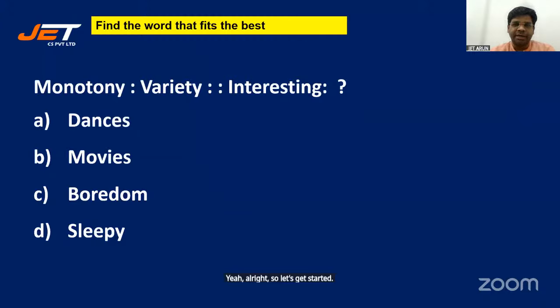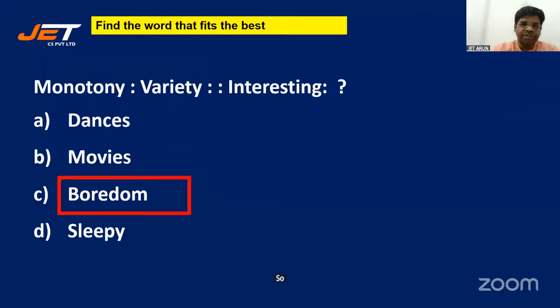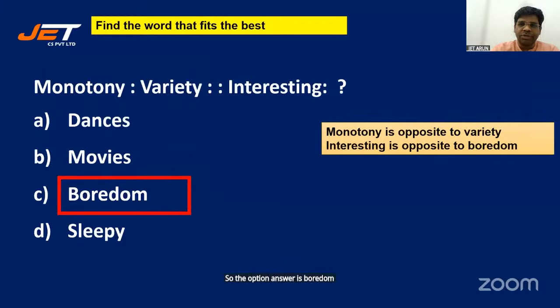Monotony, variety, interesting, dances, movies, boredom, sleepy. Students, we need to understand the relation between monotony and variety. And interesting must have the same relation with the options. So the answer is boredom. Why so? Monotony is opposite to variety. So interesting is opposite to boredom.